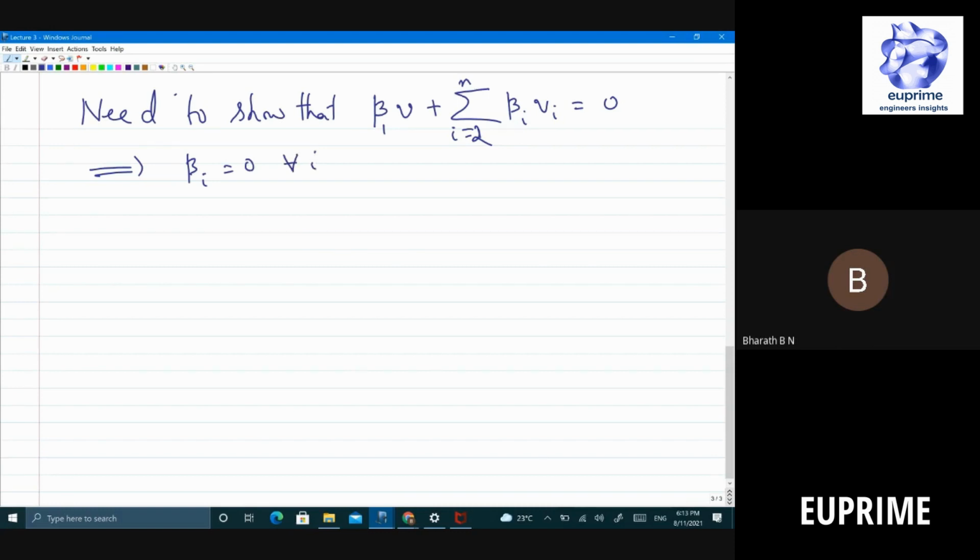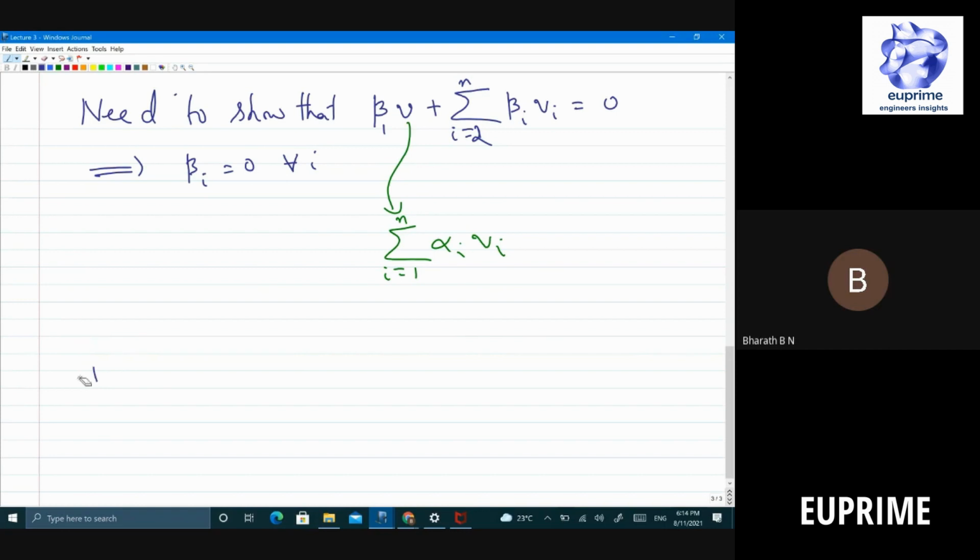Any idea? But what is V? V is a vector such that I can write it as a linear combination of V1 through Vn, because V1 through Vn form a basis. So I can write it as the sum for i equal to 1 to n of alpha i Vi, for some coefficients alpha i. Remember, alpha 1 is not equal to 0. That is crucial. So now if I plug that in, what do I get? I get beta 1.